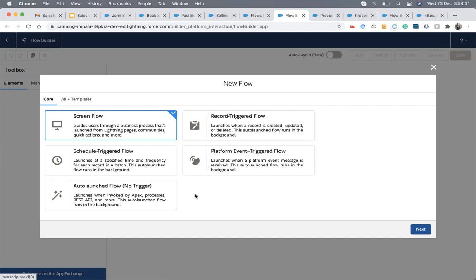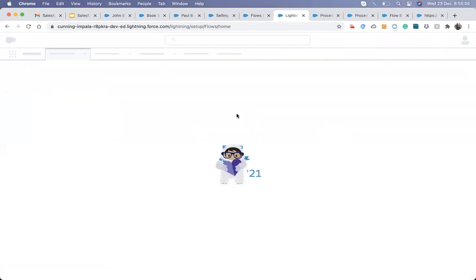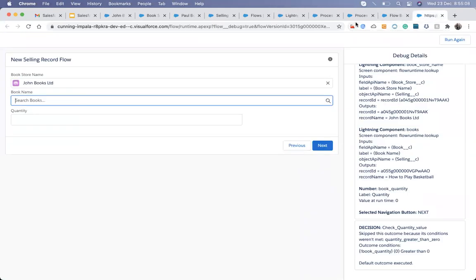Whenever you call a flow via trigger, then record trigger flow will work, not the screen flow, not the auto launch flow. That is the important thing you should know, in which situation which kind of flow will execute.